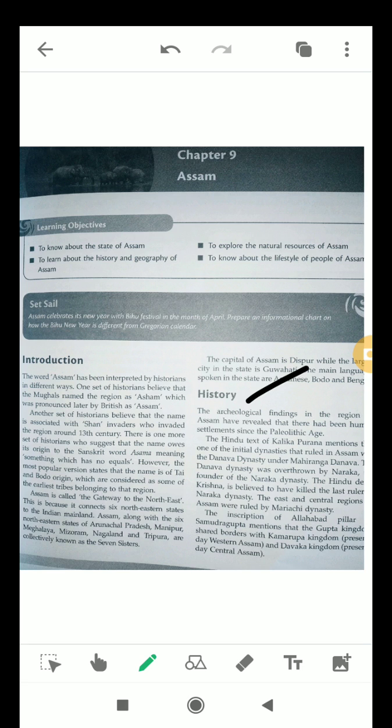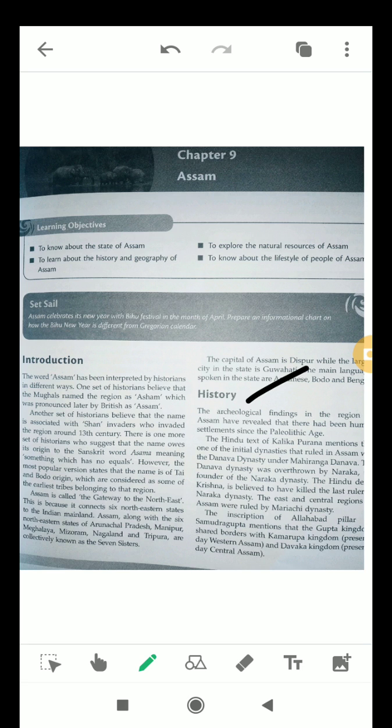The east and central region of Assam was ruled by the Maryarki dynasty. The inscription on the Allahabad pillar of Samudragupta mentions that the Gupta kingdom shared a border with the Kamrupa kingdom, and Kamrupa is what Assam was called before.